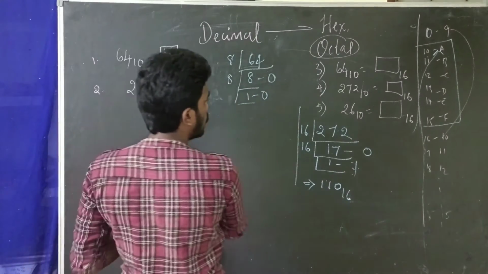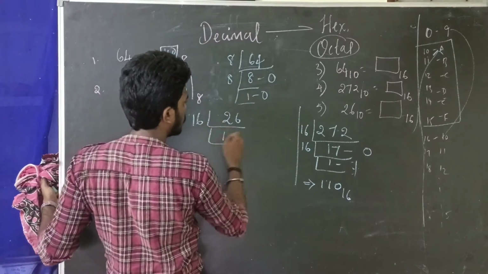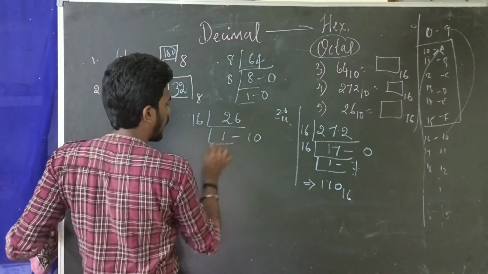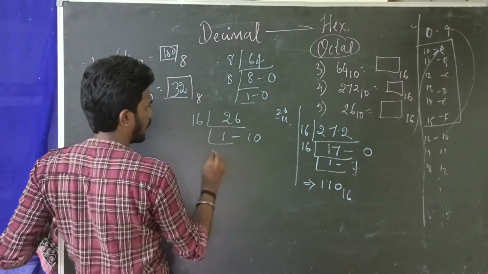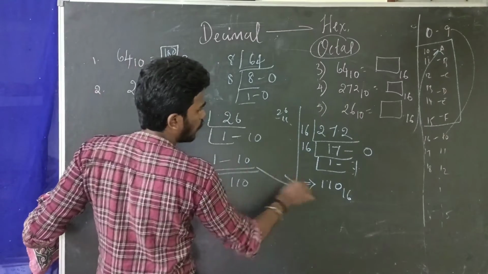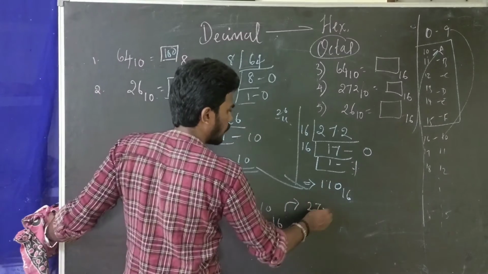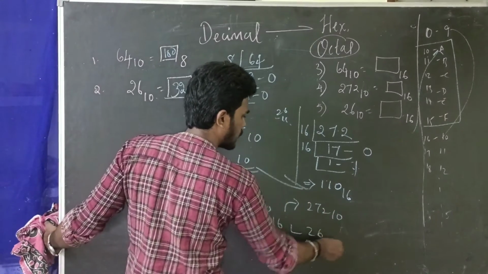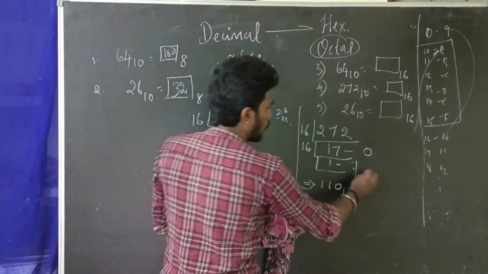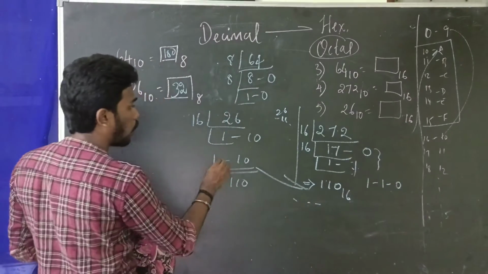And now let's see how we will be applying the conversion for 26. 16 ones are 16. Remainder is 10. Right? 26 minus 16 is 10. So after this, 1 is lesser than 16, we cannot divide. So whether you write 110 and this 110, they cannot be the same. 110 base 16 corresponds to 272 base 10, and 26 base 10 cannot be that. In this scenario you can see 1 1 0, but in this scenario you can see 1 10.